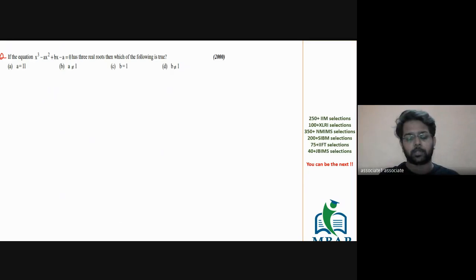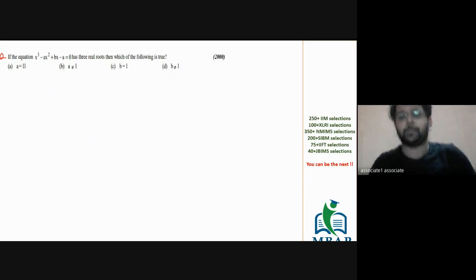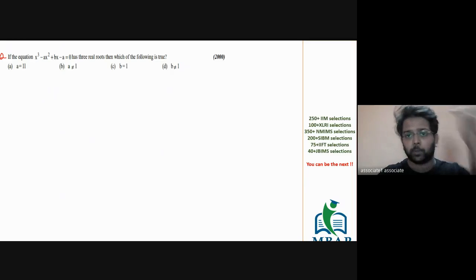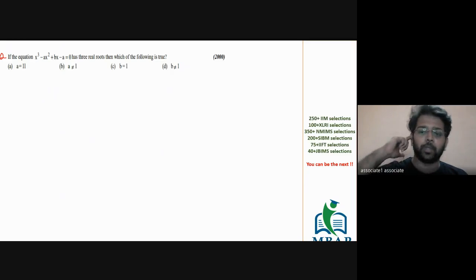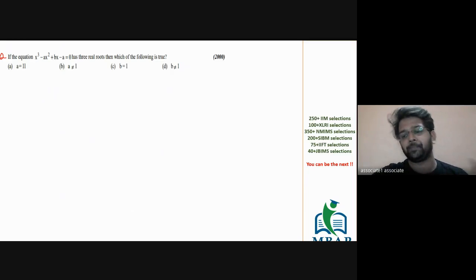How would you solve this? See, the easiest way is you can substitute the value and you yourself will get to know. And the simplest value that you can always put is either 0 or 1, which is going to make it more clear for you which option can be the answer and which option cannot be the answer.